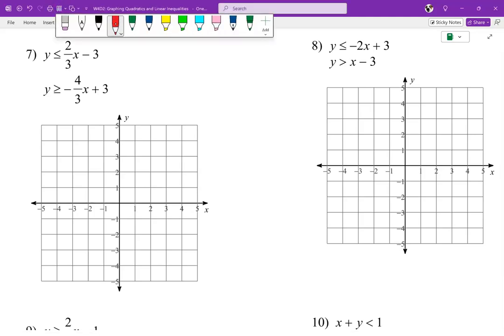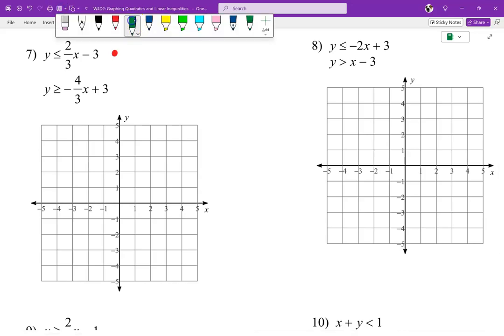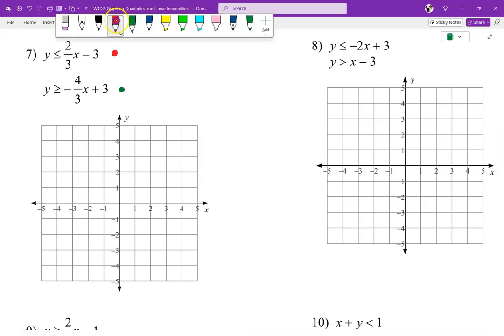So I'll use 2 different colors here. So we'll use green for this one. Sorry, not green, red for this one. I'll use green for this next one, okay? Just so you know which line is which. So we'll start off with the red one.